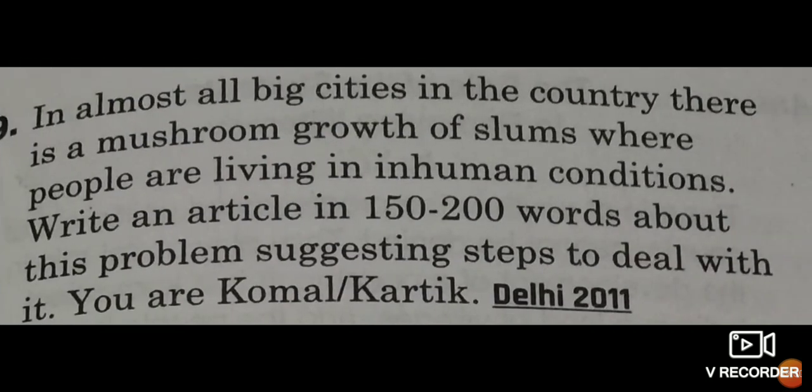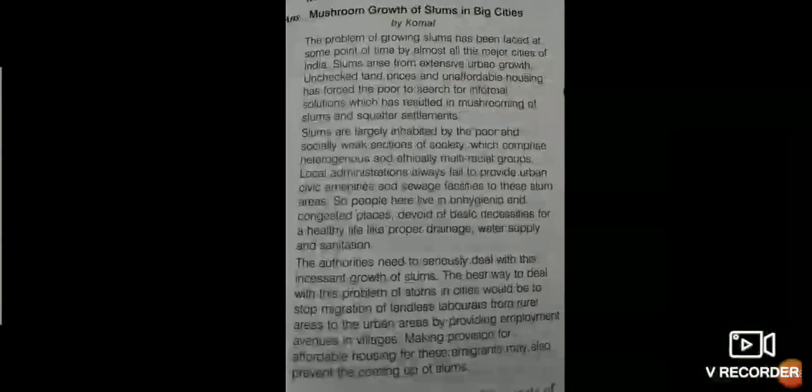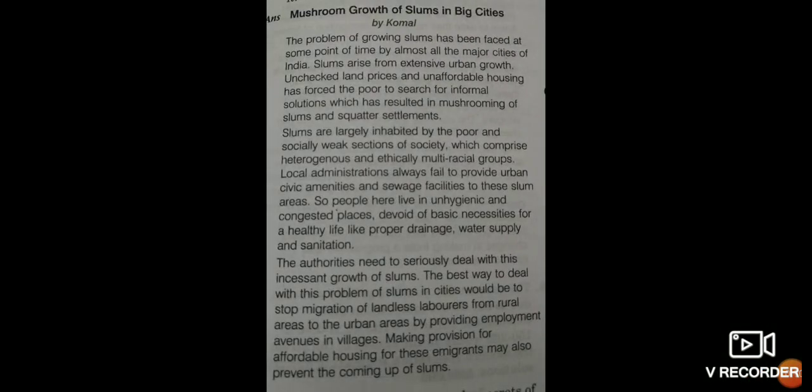So you can see one more example I have given. In almost all big cities in the country, there is a mushroom growth of slums where people are living in inhuman conditions. Write an article in 150 to 200 words about this problem, suggesting steps to deal with it. You are Komal Karthik. Now you can see here the topic is given. Mushroom growth of slums in big cities. An eye-catching heading is given. After that you have to leave one line, then write by Komal.